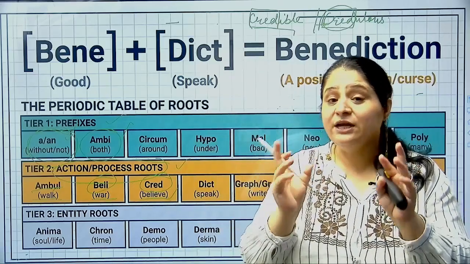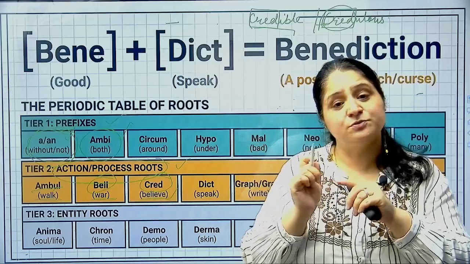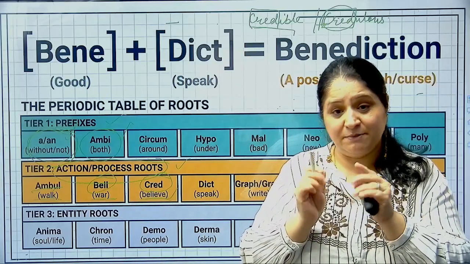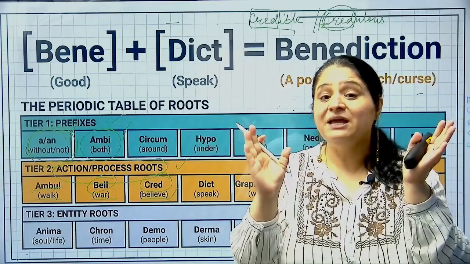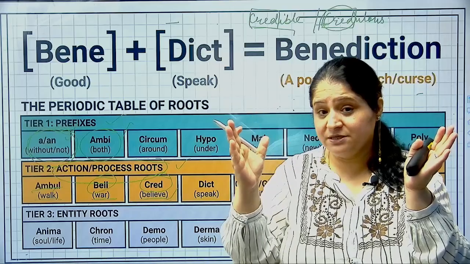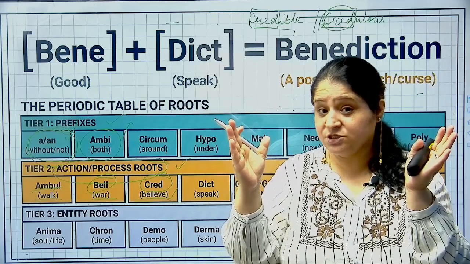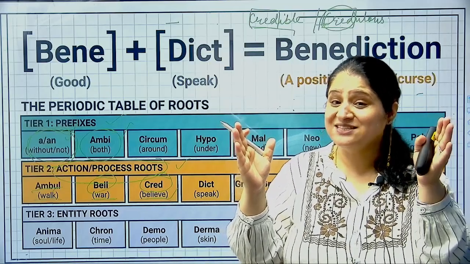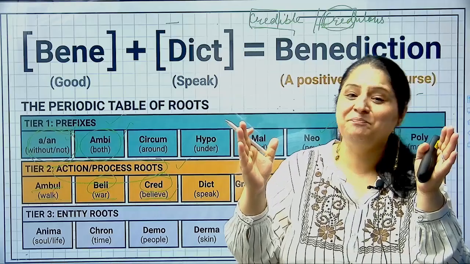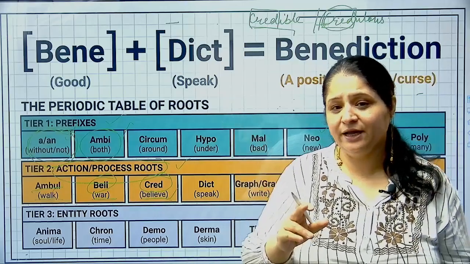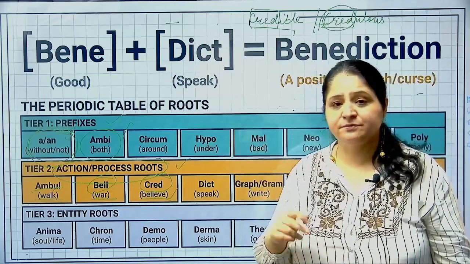Are you getting it? So in a way, credible and credulous, both of them have belief in them as root word, but both of them in a way are opposites. Credible is a smart person, making sense, जिस पे आप ट्रस्ट करते हो. Credulous is a very simple person जो आप पे ट्रस्ट करता है. Are you getting it? So you have to be very careful with this. All right.